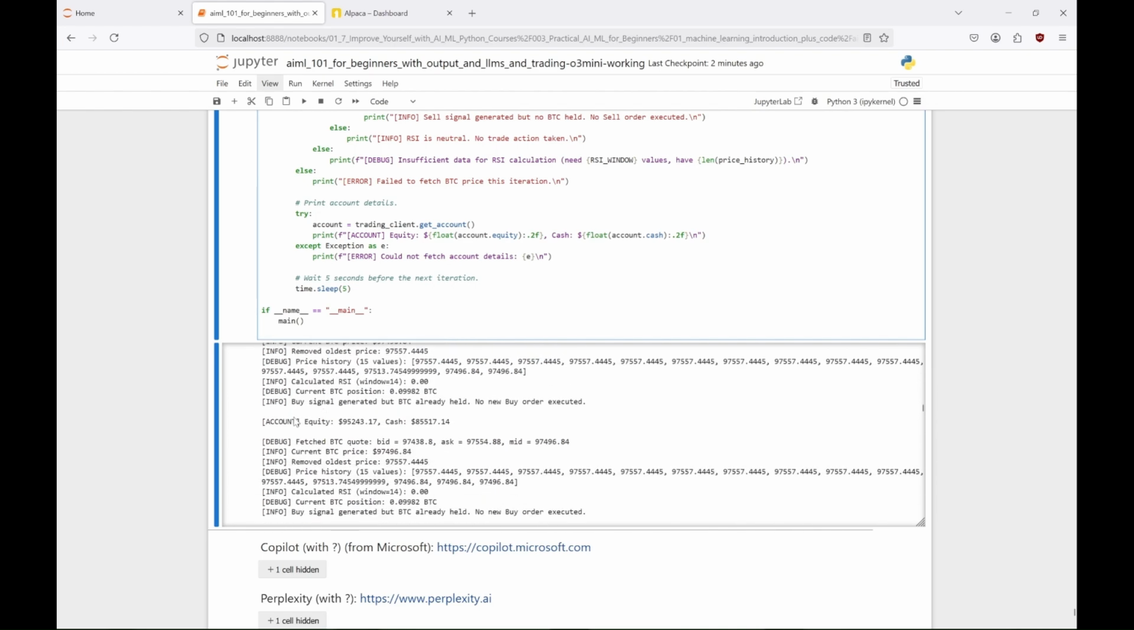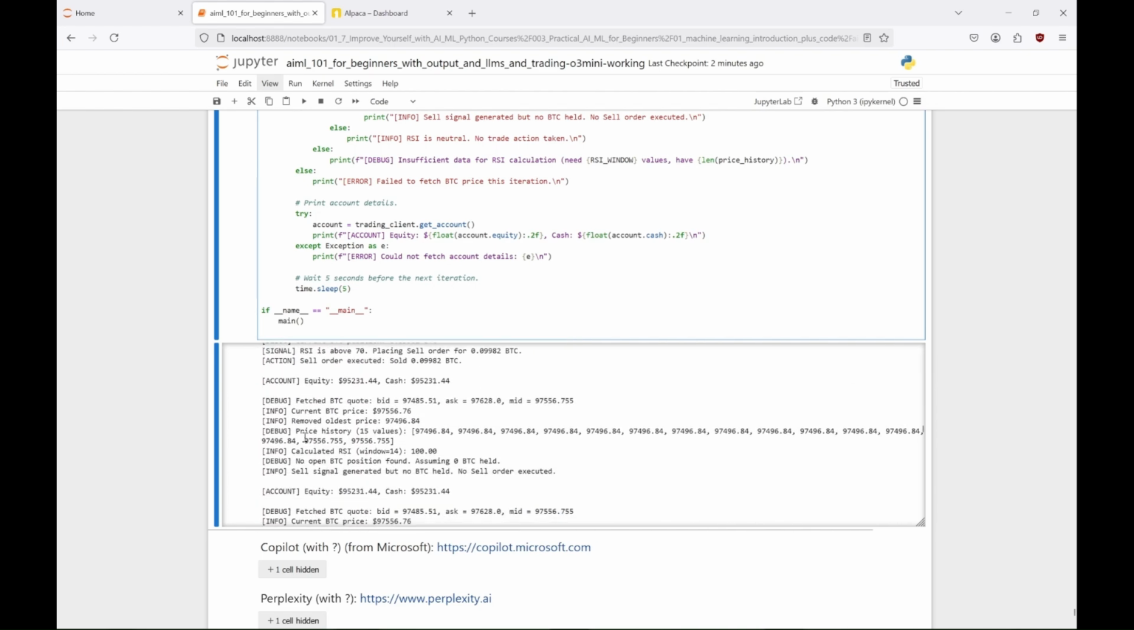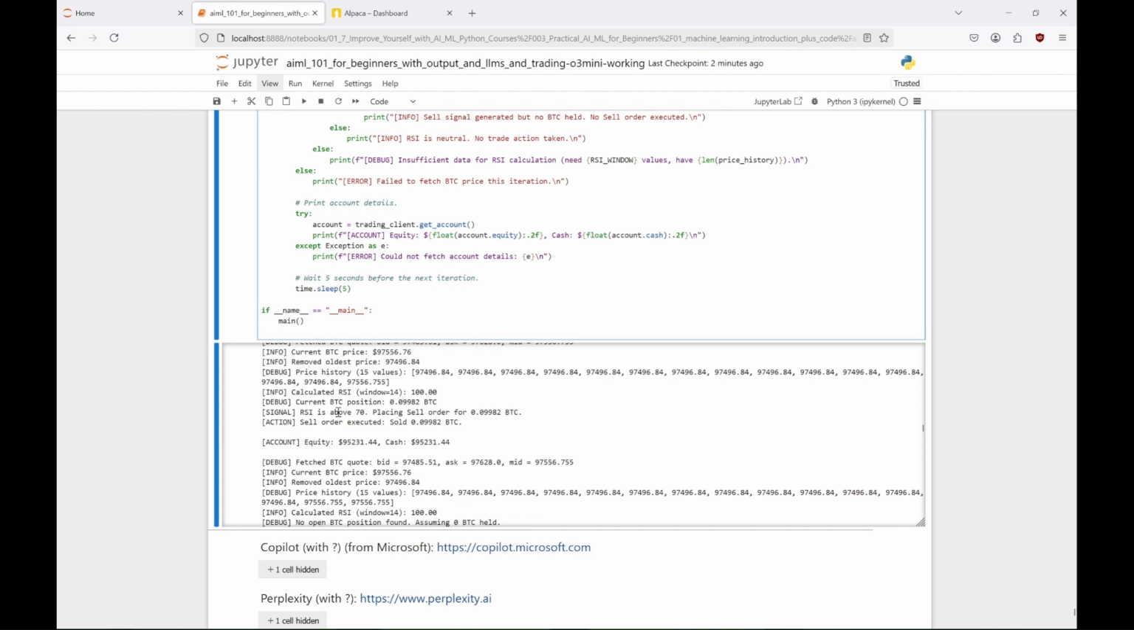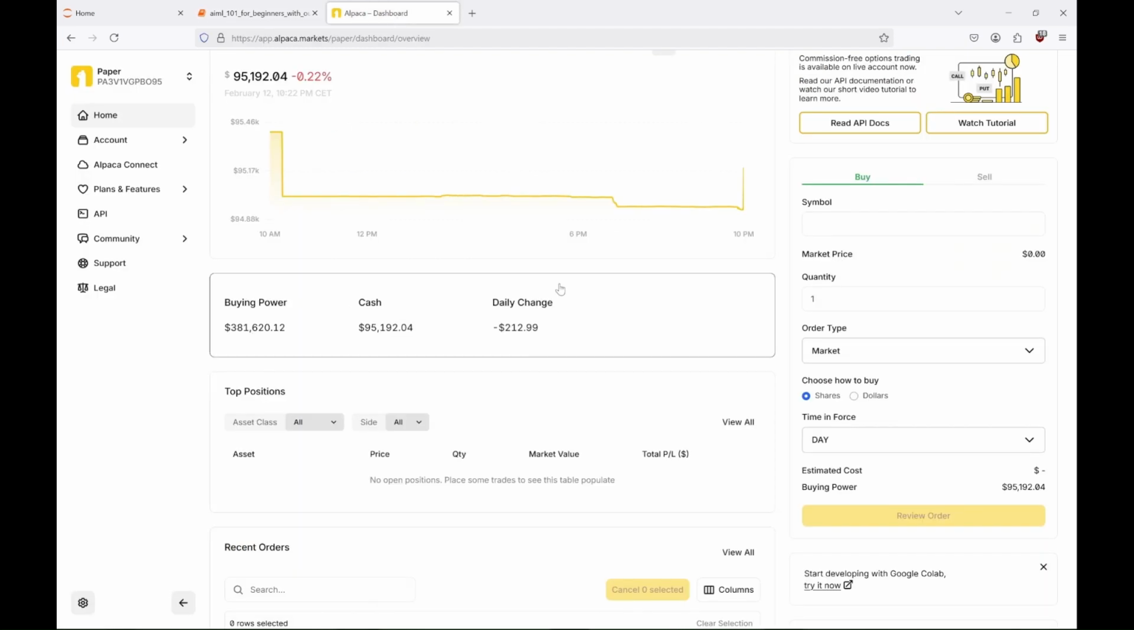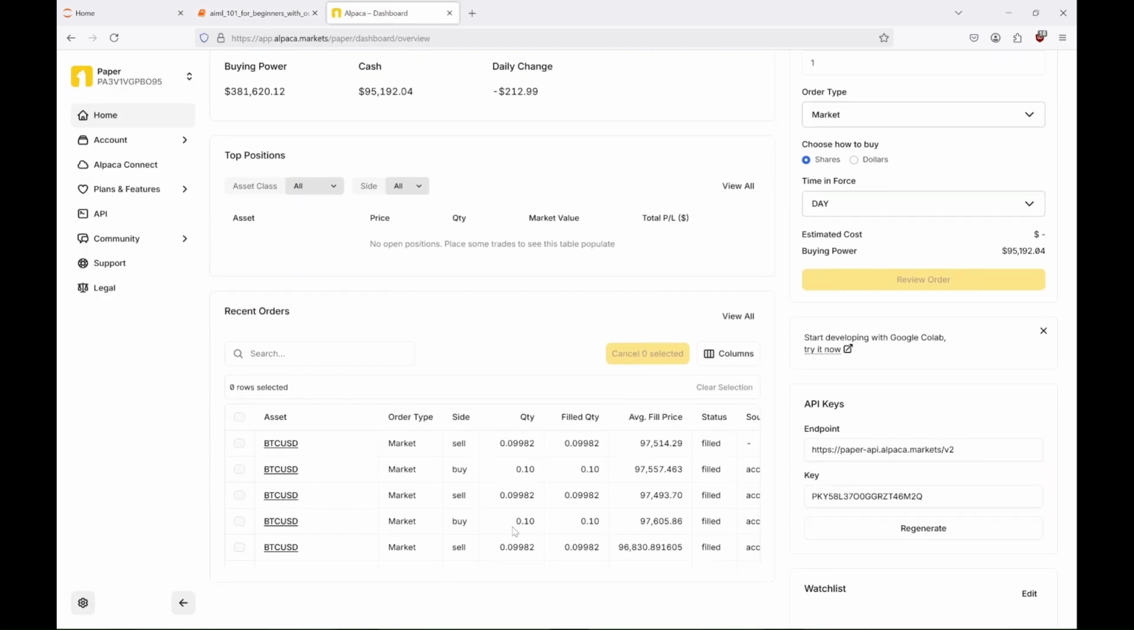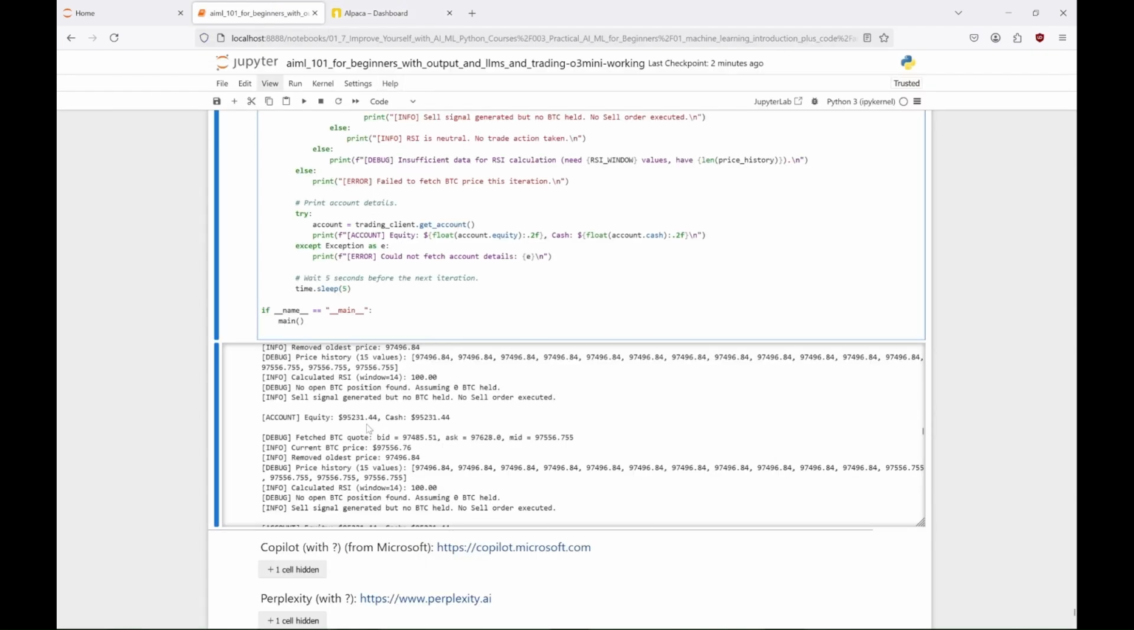That's cool. After a little while we started seeing RSIs higher than 70 again. And this time our bot executed an order to sell the bitcoins we had. So it worked. With just one keystroke we fixed our bot. And here you can see how it looked in our dashboard. And that's our working bot. Cool, isn't it?